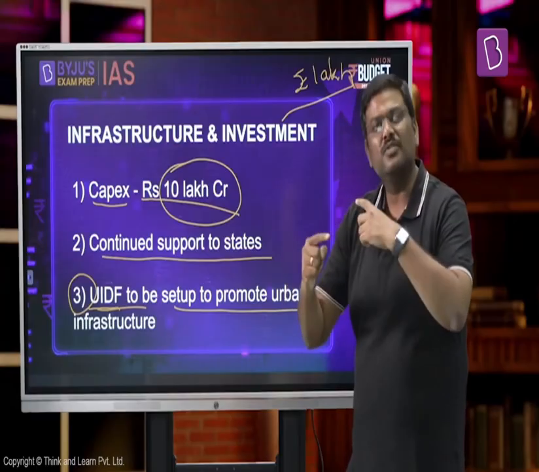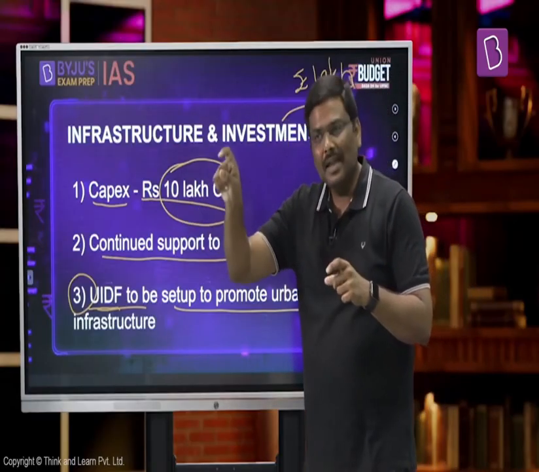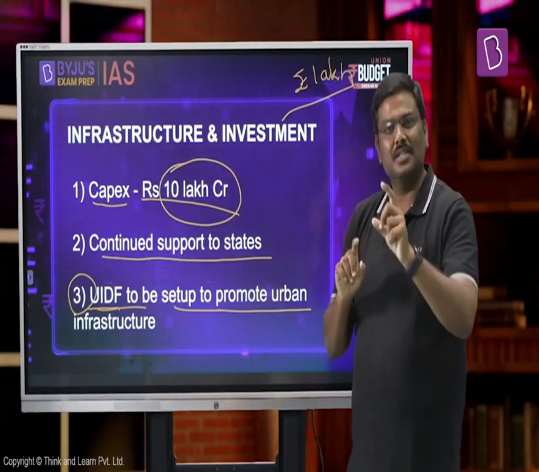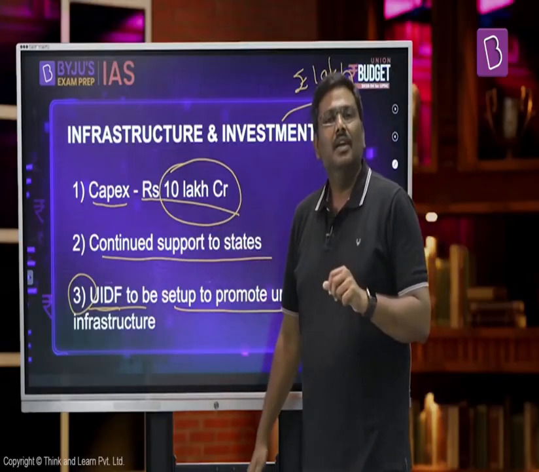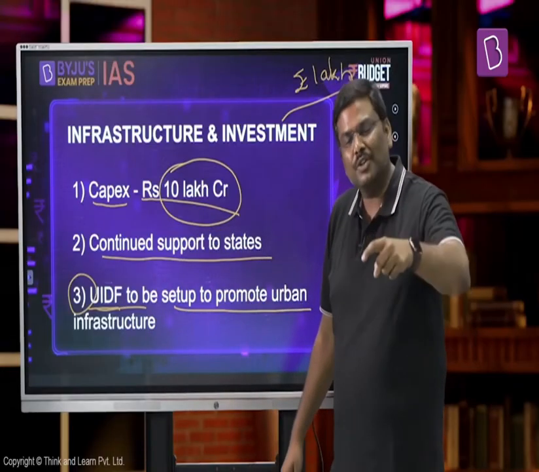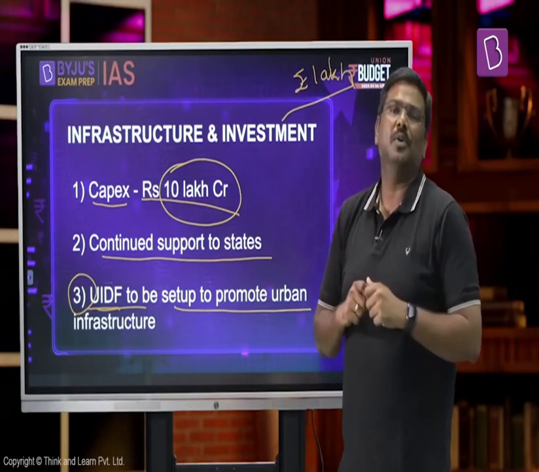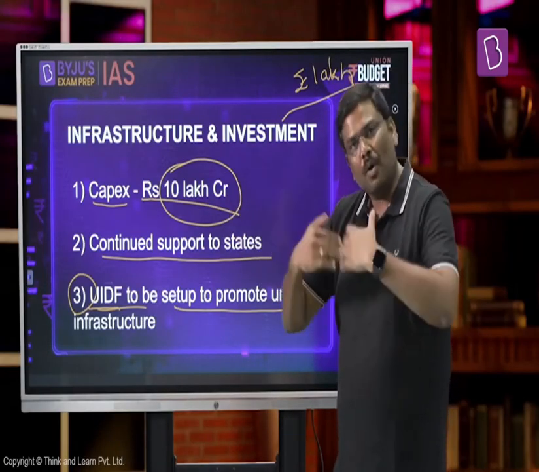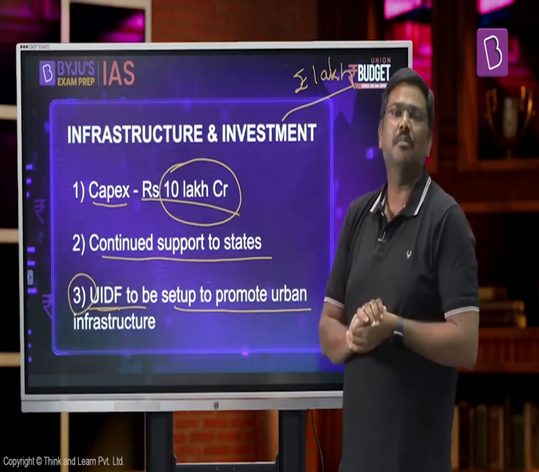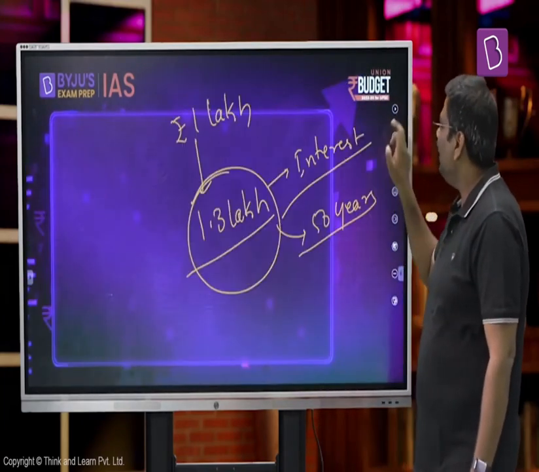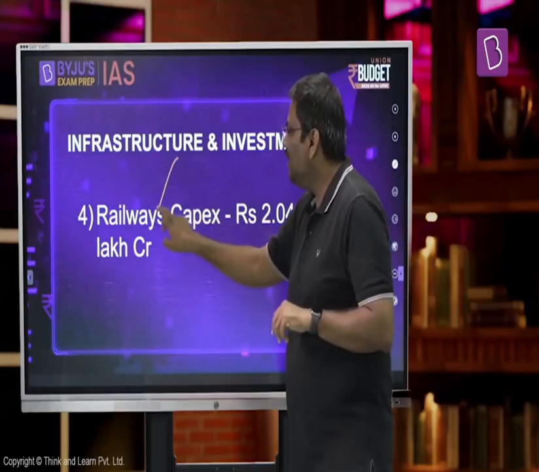It is yet to be set up, and how much funds will be there, how it will be distributed, what conditions have to be met by respective cities to get access to these funds, because there are certain conditions. For example, the finance minister stated that we would start providing assistance when the state government will ensure that the credit rating of the urban local bodies will improve, because that is one of the very important factors connected to the concept of municipal bonds. Because whenever any municipality wants to borrow from the market, they will have to have a credit rating. That is very, very important. So that is the third very important announcement in the context of infrastructure. The fourth one, related to infrastructure investment, the railways.